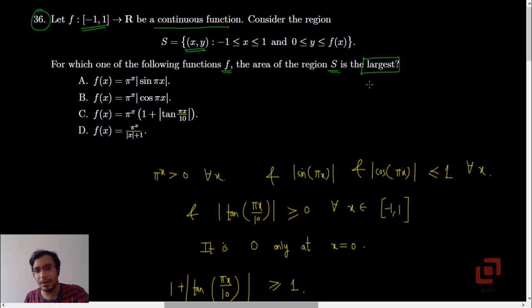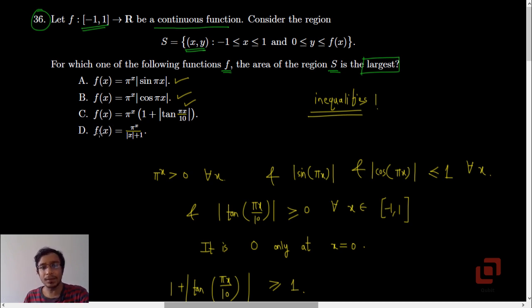Now whenever you see the words largest, smallest, then you may guess that it is going to be a question on inequalities. And as I told you in the introduction, we will revisit the ranges of sine, cos and tan, and accordingly we will come up with our conclusion.